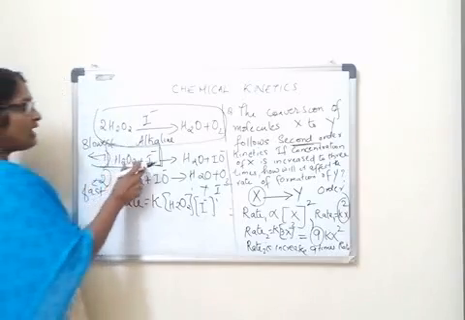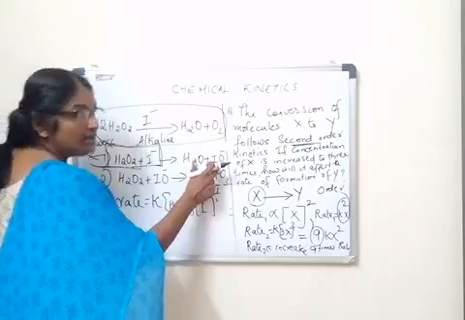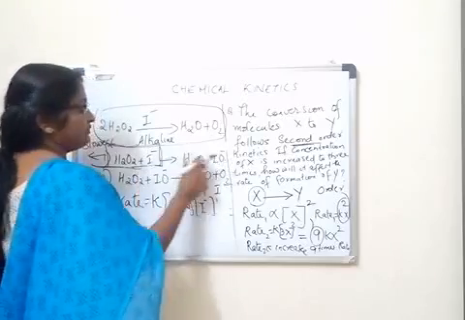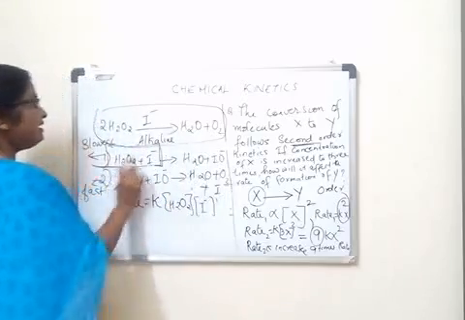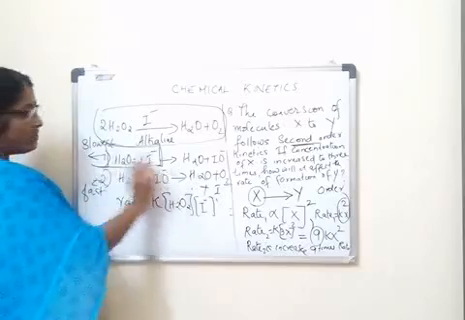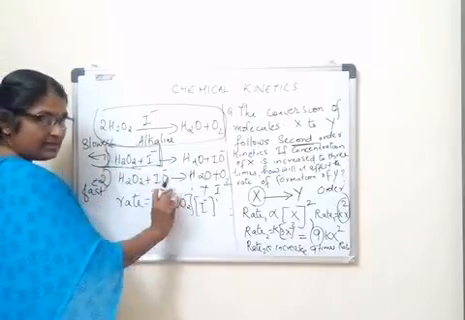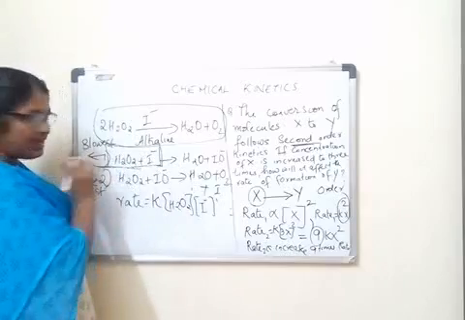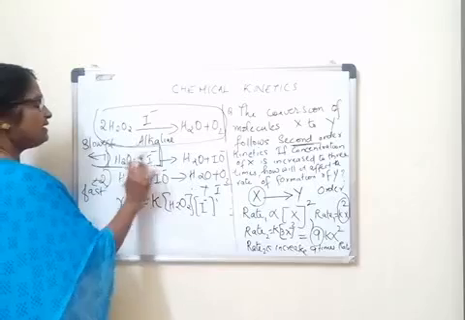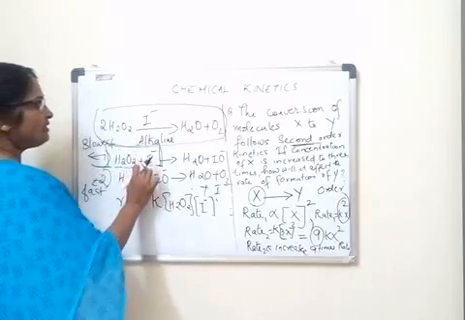species which should collide simultaneously to bring about the formation of product. Here, if we take the individual steps, the reaction involves 2 elementary steps. If we take each elementary step, we can predict its molecularity from the coefficients. Here the coefficient is 1, here the coefficient is 1.